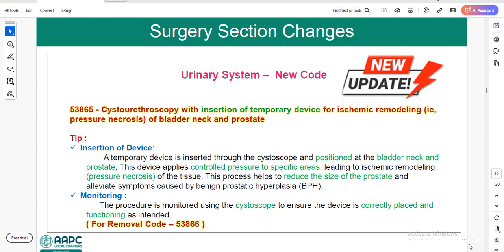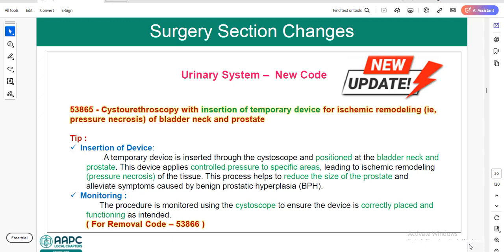So what are the steps here? Insertion of device: a temporary device is inserted through the cystoscope and positioned at the bladder neck and prostate. The physician will insert this device through the cystoscope and place it on the bladder neck and prostate. This device applies controlled pressure to specific areas, leading to ischemic remodeling, pressure necrosis of the tissue. This process helps to reduce the size of the prostate and alleviate symptoms caused by benign prostatic hyperplasia. The procedure is monitored using the cystoscope to ensure the device is correctly placed and functioning as intended.